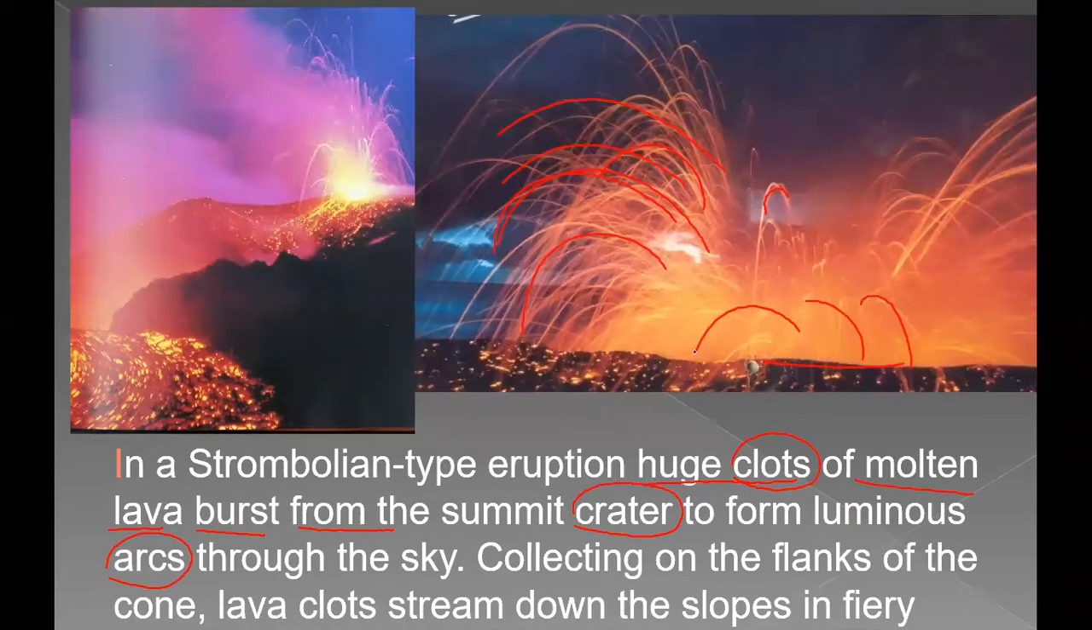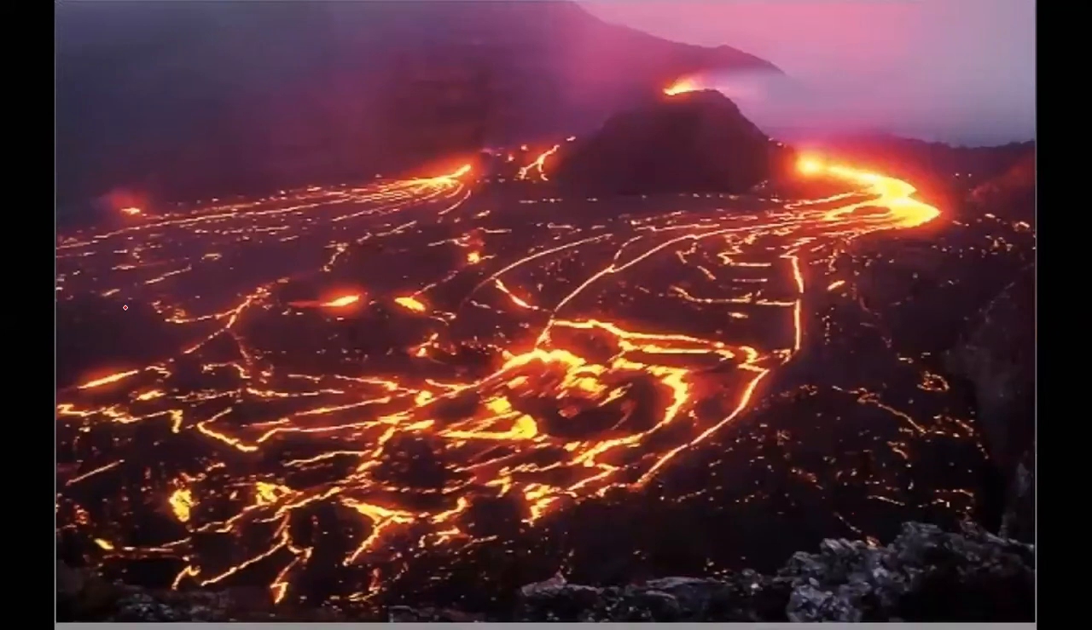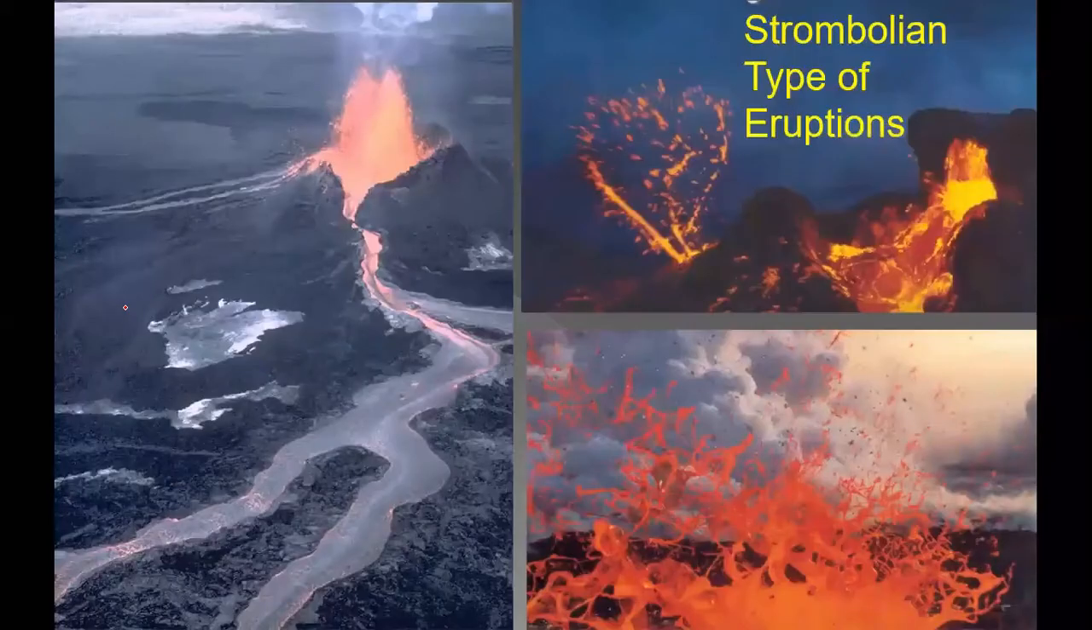Collecting on the flanks of the cone, lava clouds stream down the slope. So here you can see, after erupting, it will flow as a river along the slope. So just remember, fountain like eruption into the air is nothing but Strombolian type of eruption. So like this, after eruption, the lava will flow along the slope. So this is again Strombolian type of eruption.